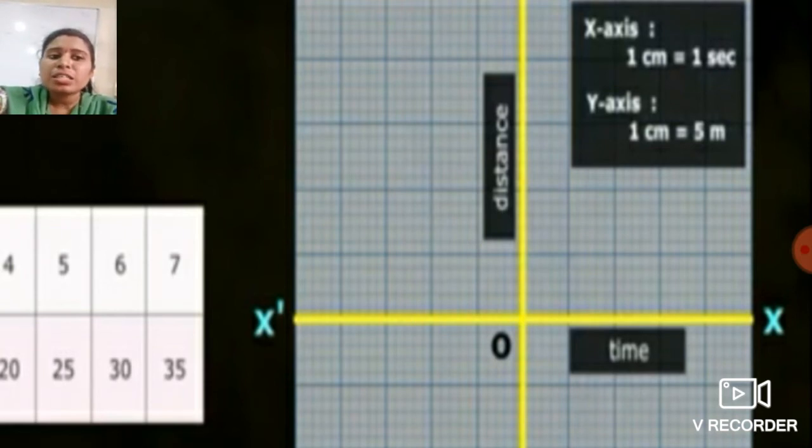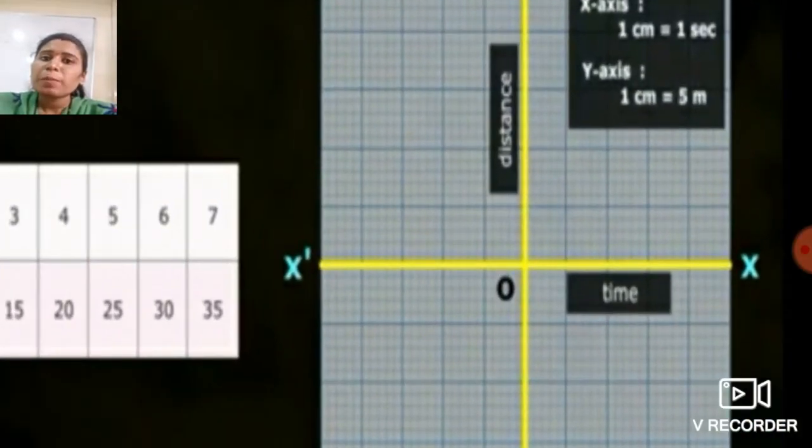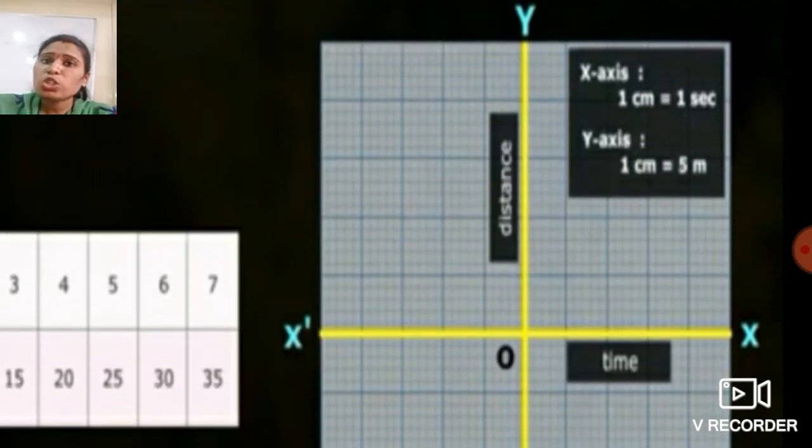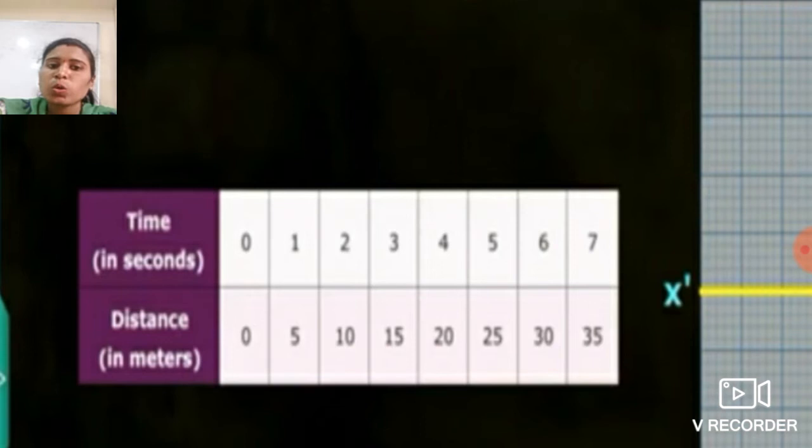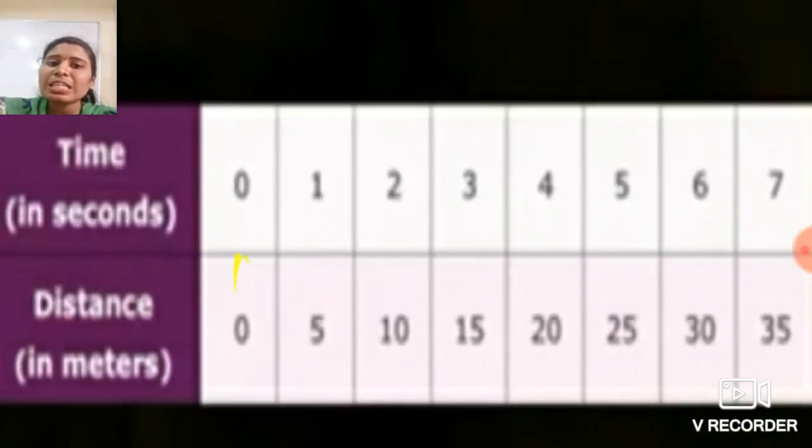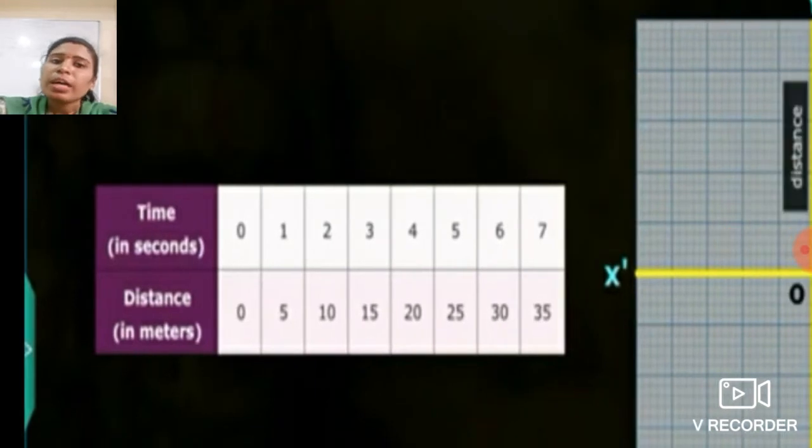So 1 centimeter means 1 second, 2 centimeters means 2 seconds, 3 centimeters means 3 seconds. Just like this, we first choose a scale. So 1 centimeter is equal to 1 second, and on the y-axis 1 centimeter is equal to 5 meters, because the distance is in meters. We take distance on the y-axis and time in seconds on the x-axis.